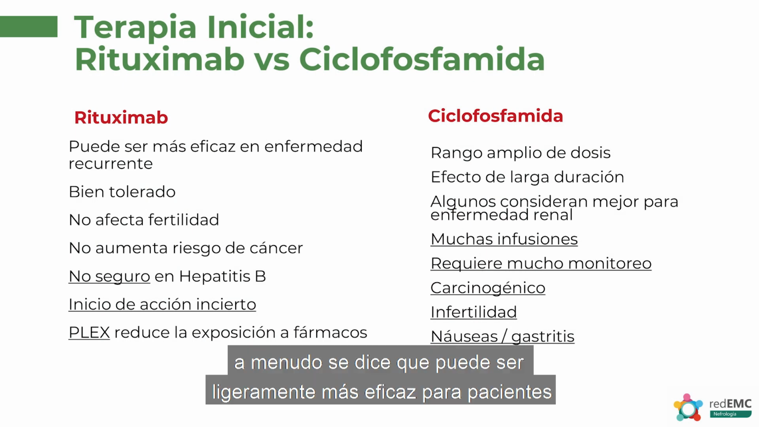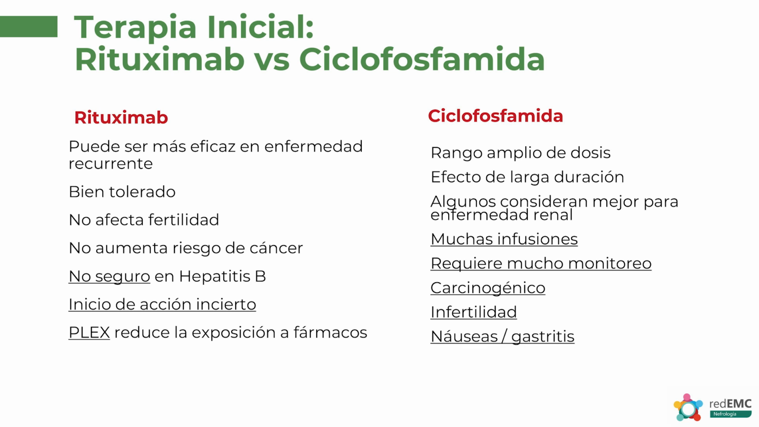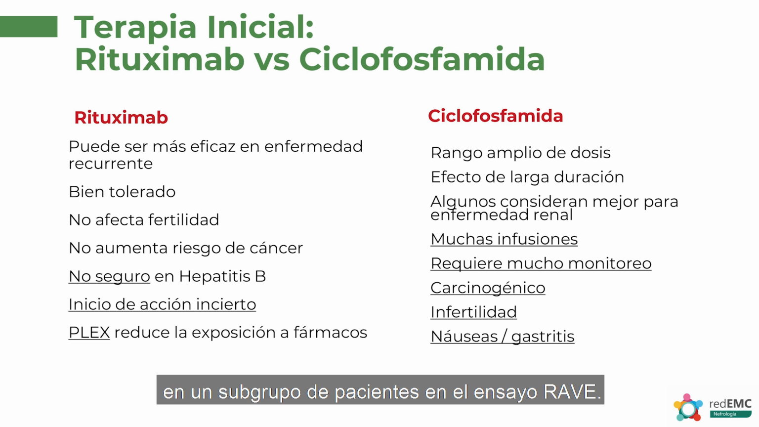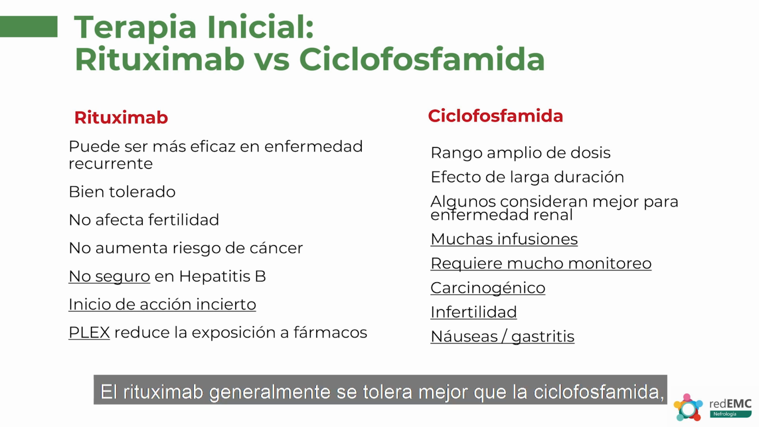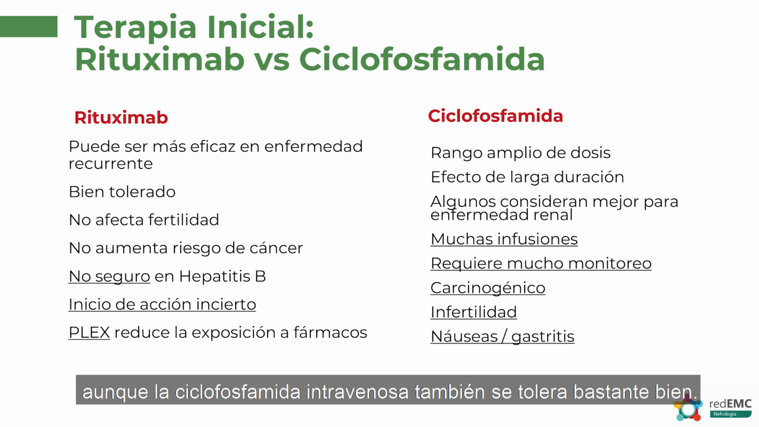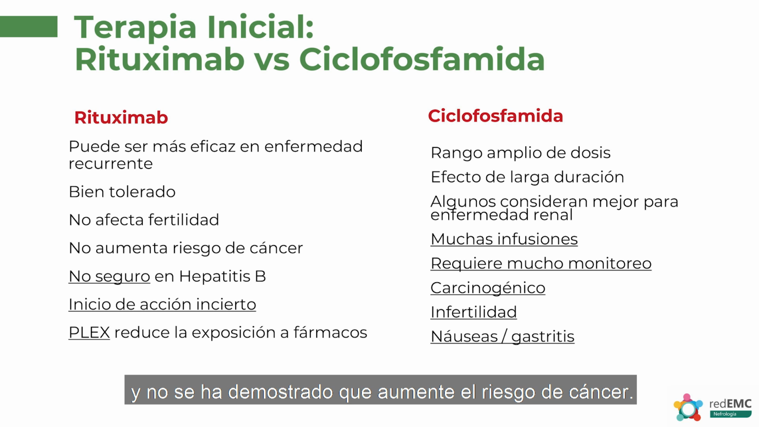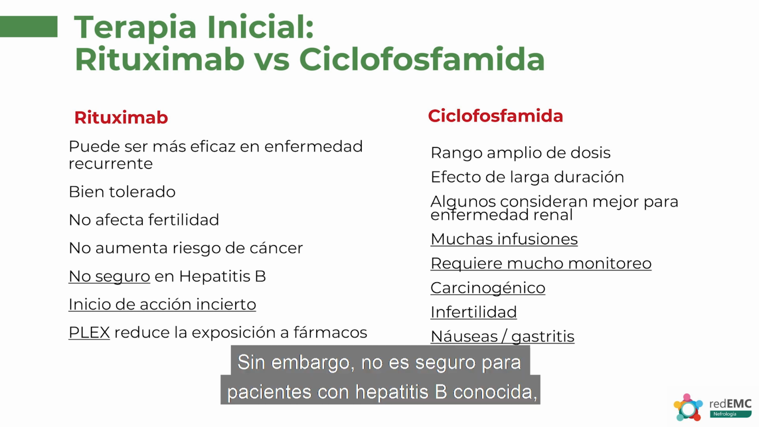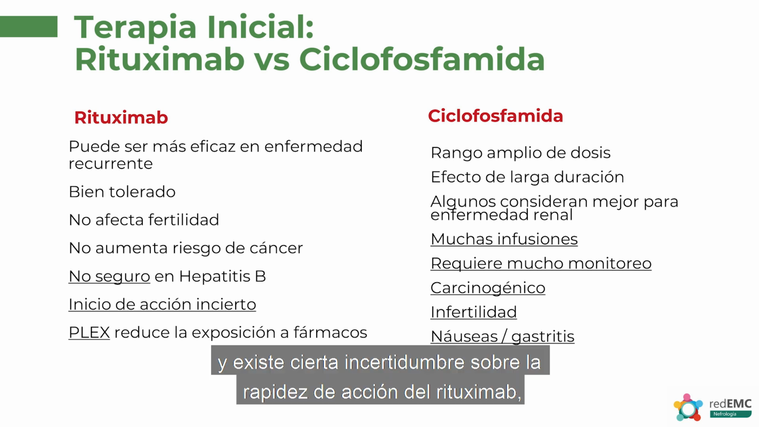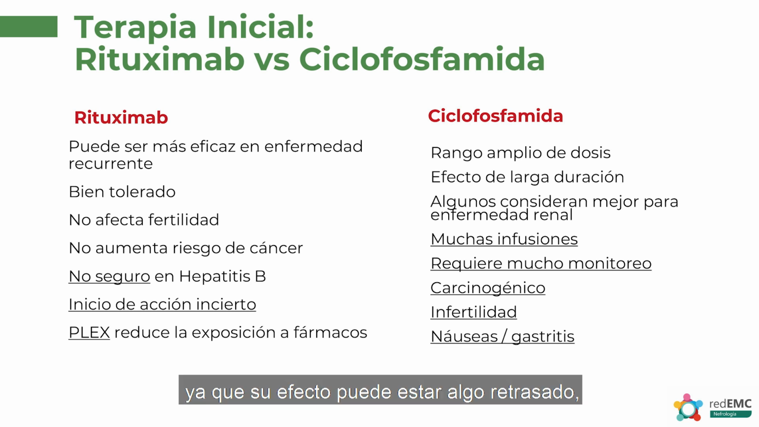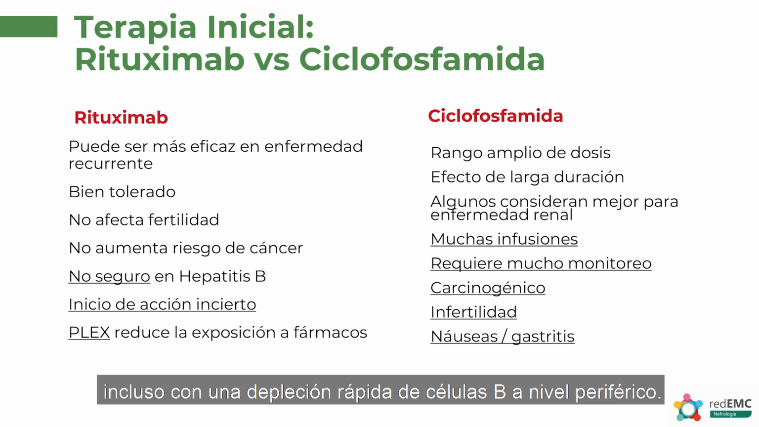For rituximab, we often say that it may be slightly more effective for patients who have had previously diagnosed disease and are now relapsing, and that's on the basis of a subgroup of patients in the RAVE trial. Rituximab is generally a bit better tolerated than cyclophosphamide, although IV cyclophosphamide is generally also quite well tolerated. There are, importantly, no fertility side effects from rituximab, and it does not increase the risk of cancer that we're aware of. However, it's not safe for patients who have known hepatitis B, and there is some uncertainty about the rapidity of onset of rituximab in that it may be delayed in its actions, even with fairly rapid B-cell depletion peripherally.